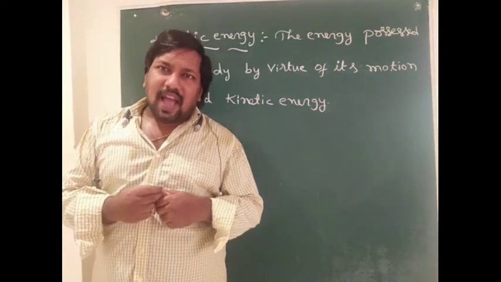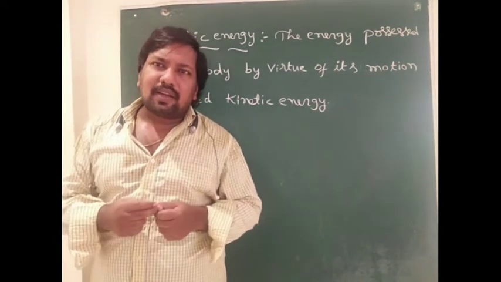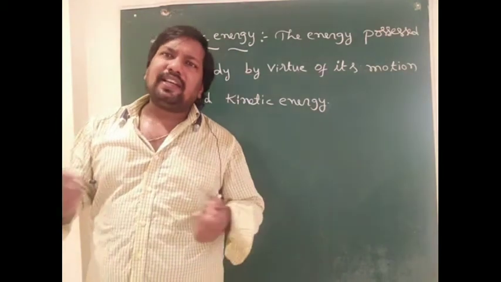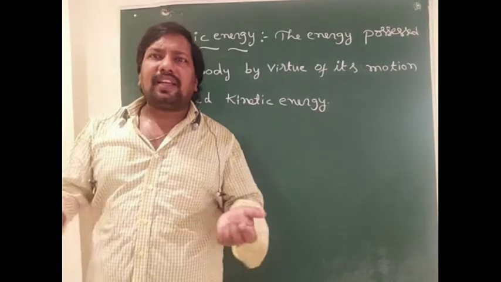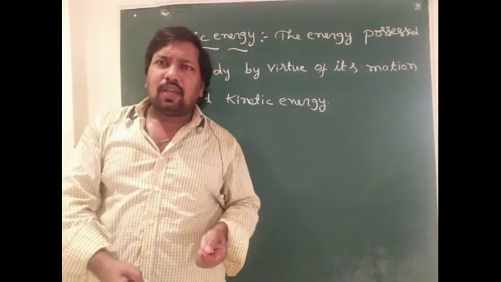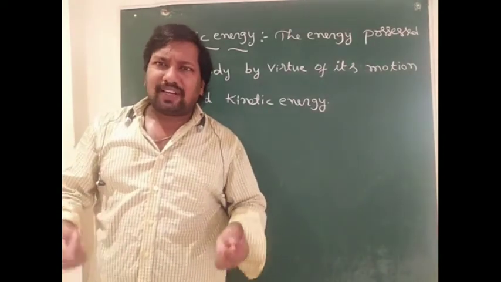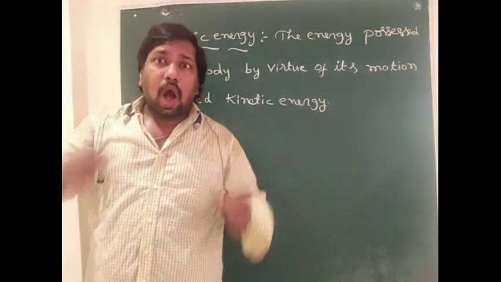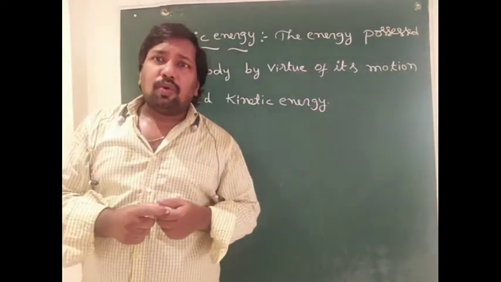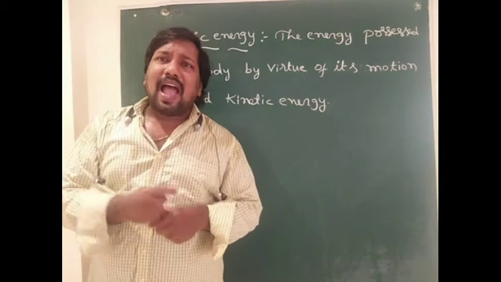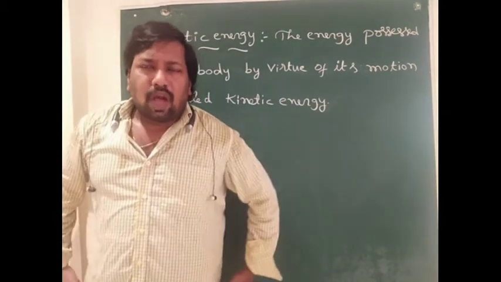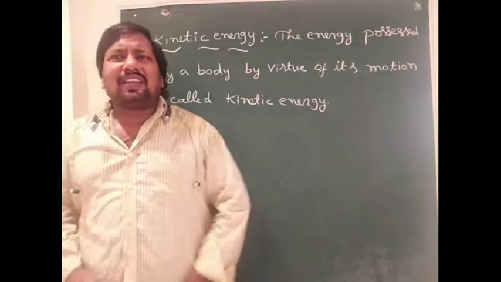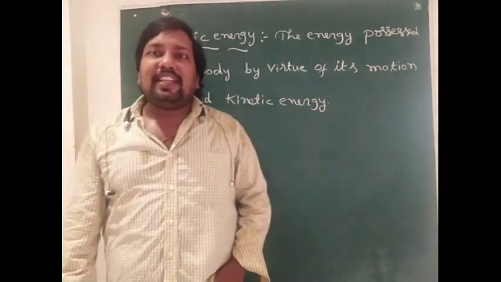A moving hammer possesses kinetic energy. A moving vehicle possesses kinetic energy. In general, all moving bodies have kinetic energy.